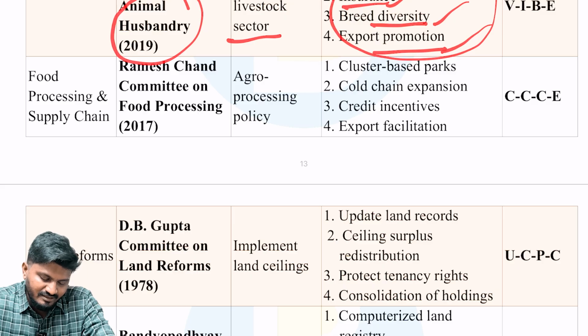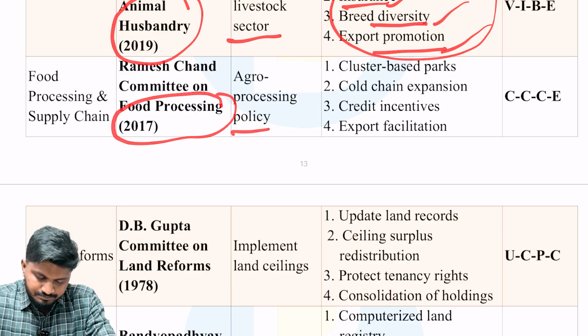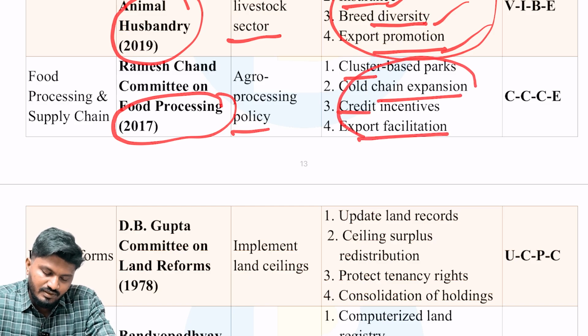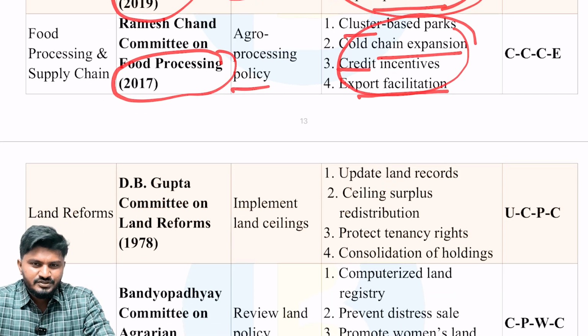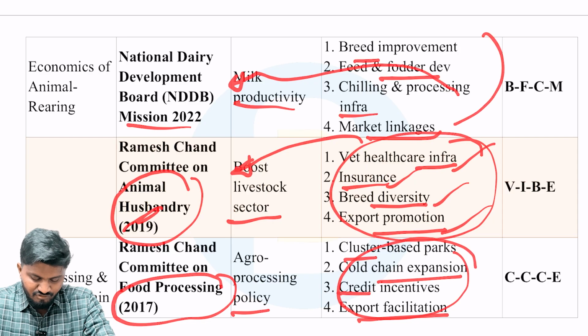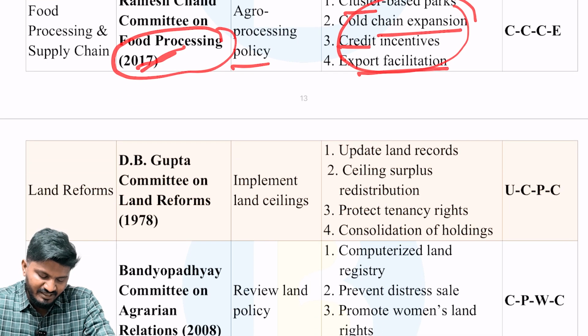Next, there is Ramesh Chand Committee on Food Processing again. It dealt with agro-processing industry and agro-processing policy. Recommendations are cluster-based parks, cold chain expansion, credit incentives, and export facilitation. All these things were covered by Ramesh Chand Committee on Food Processing. Don't get confused, Ramesh Chand Committee is there on animal husbandry as well, and also on food processing. And you saw about this in infrastructure as well. So he is a very important person and a very important committee.